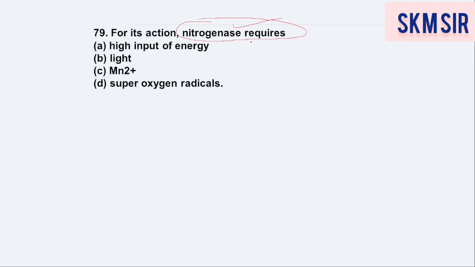So you know very well that in nitrogen fixation, nitrogenase enzymes require about 8 mole of ATP. 8 mole of ATP is required for one nitrogen molecule fixation. Or you can say for one ammonia formation, we require actually 8 ATP. And for 2 mole of ammonia fixation, we require 16 ATP. So what do you think? Nitrogenase enzymes require high input of energy, right? So the very first option is correct itself. So we will choose option number A as our correct option.